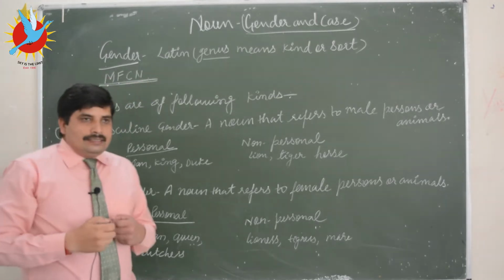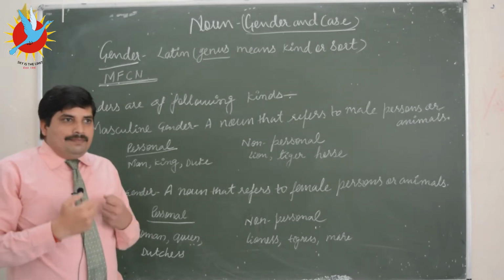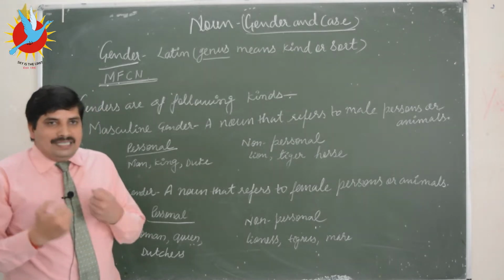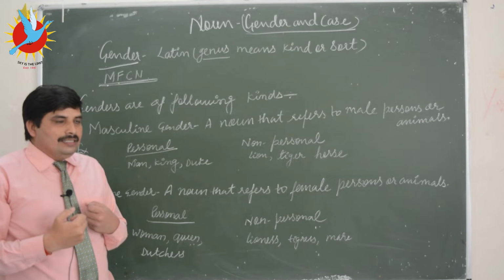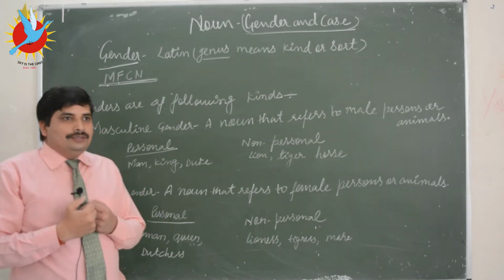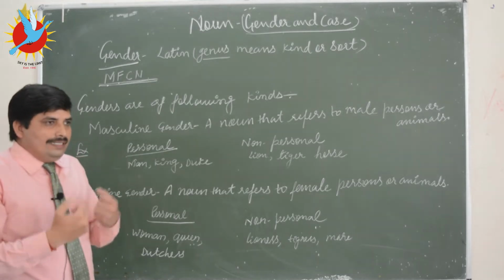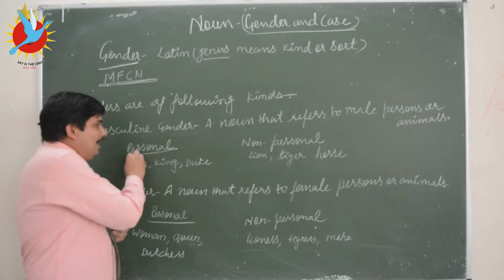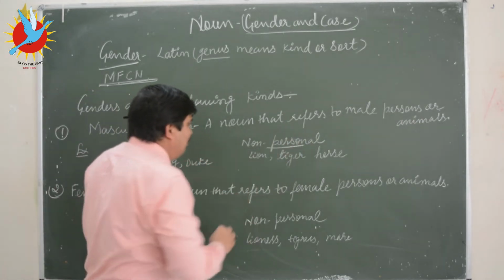Generally, masculine gender refers to male persons or animals, and therefore it can be classified into two categories, personal and non-personal.